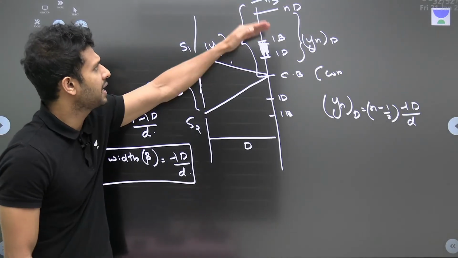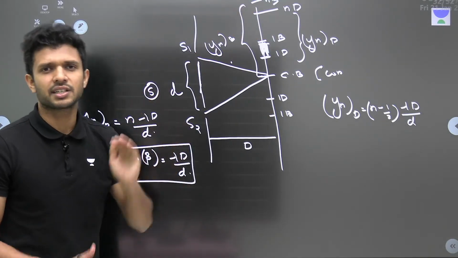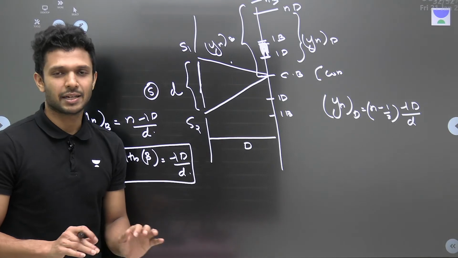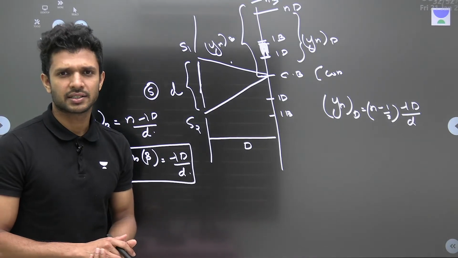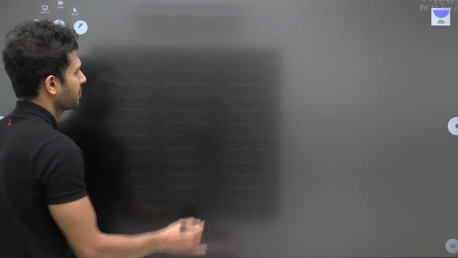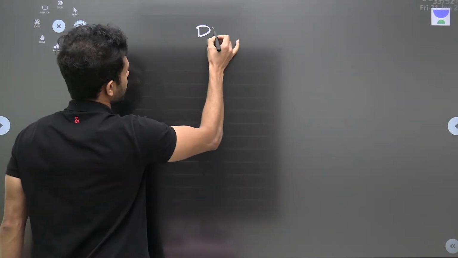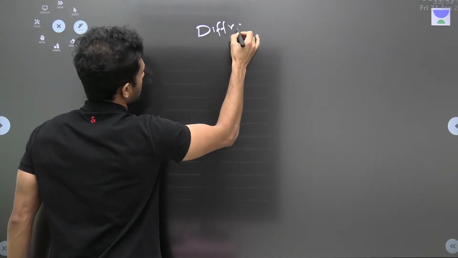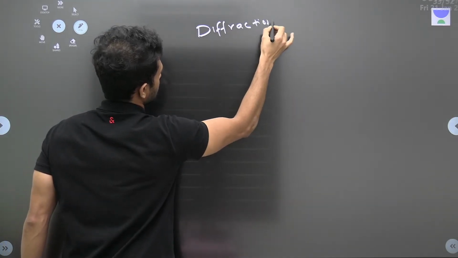Yes, wherever we have dark points, they are undergoing destructive interference there. Understood? It's not a big deal. Okay? Now we'll talk about diffraction. What is diffraction?